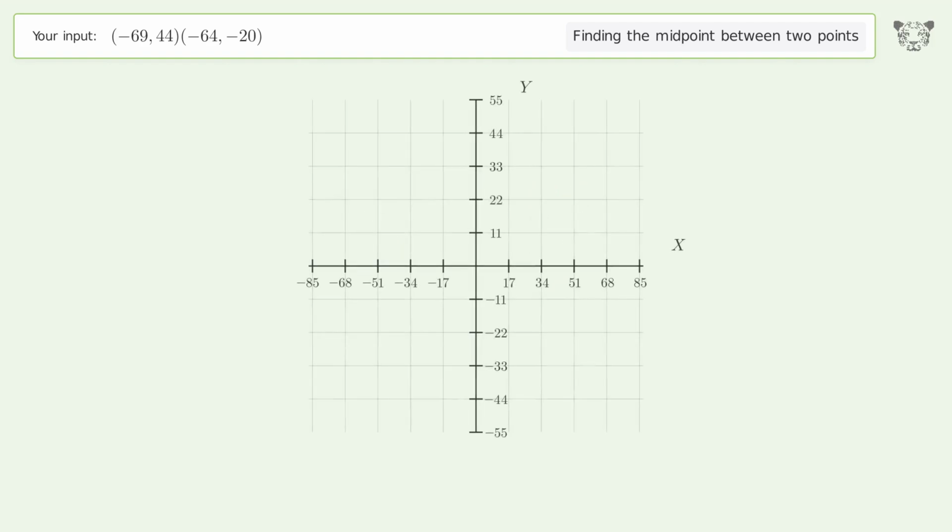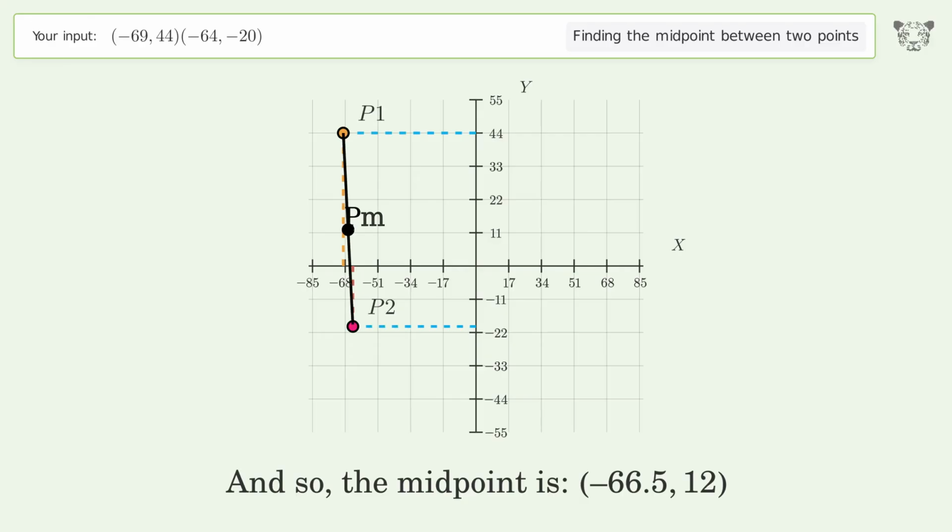And so, the midpoint is negative 66.5, 12.